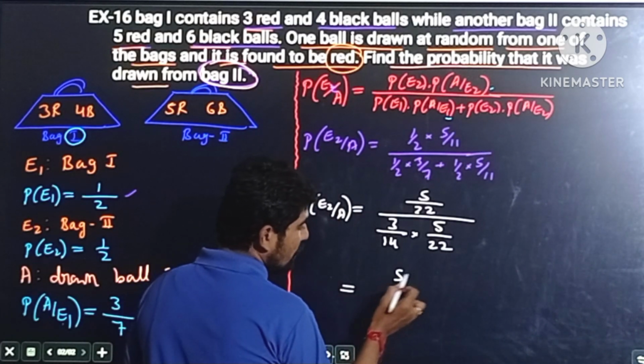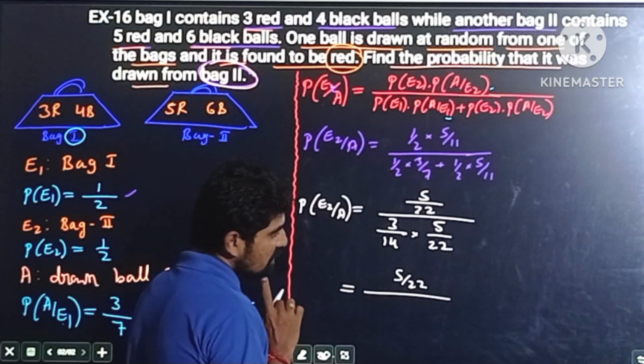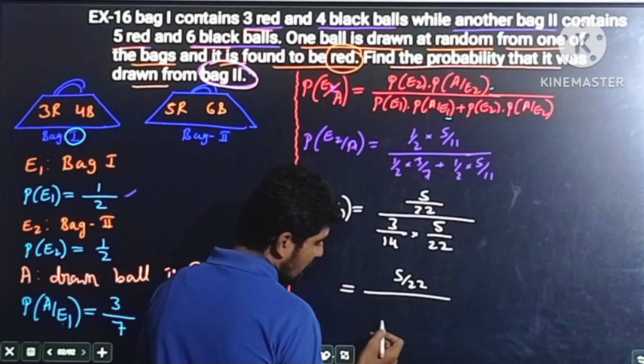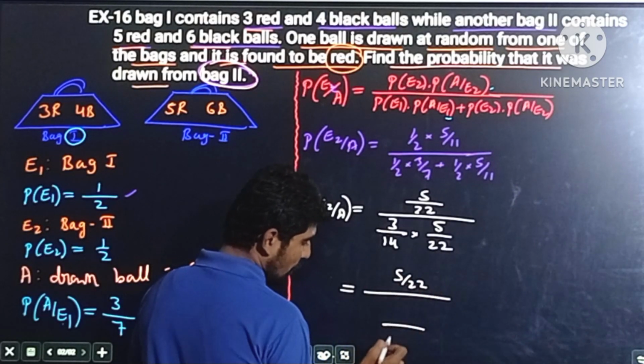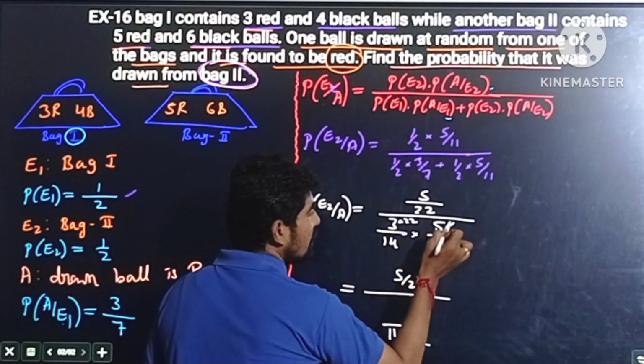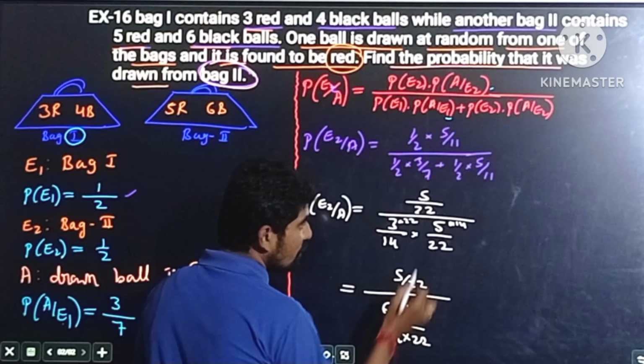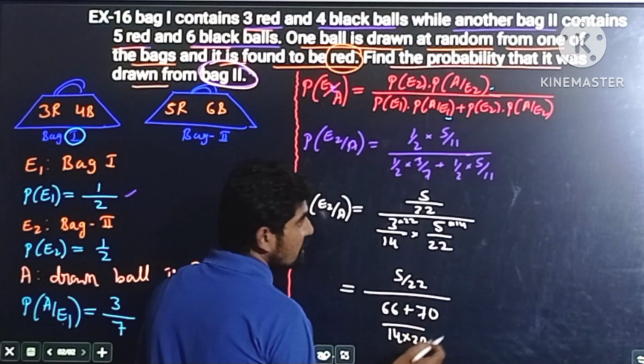Then 5 by 22 in the numerator as it is, and in the denominator we may take the LCM. So I directly calculate the LCM, 14 into 22. Here multiply by 22, here multiply by 14. 3 into 22 is 66, plus 14 into 5 is 70.